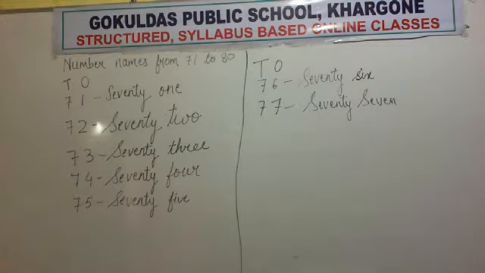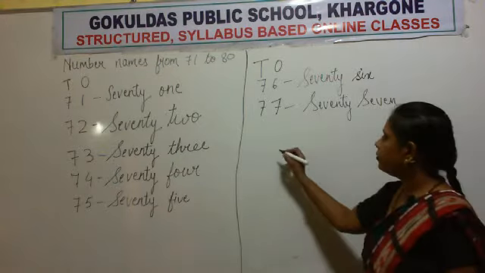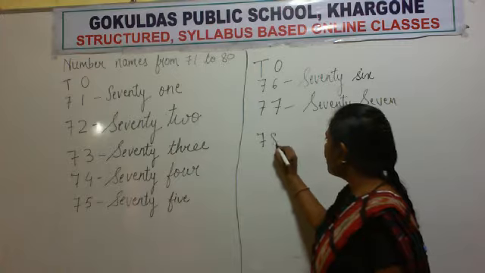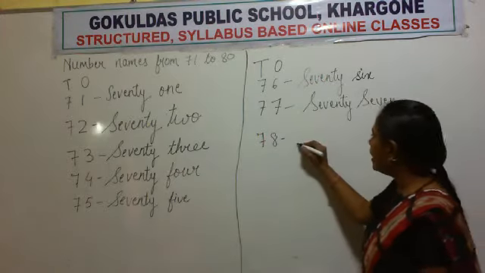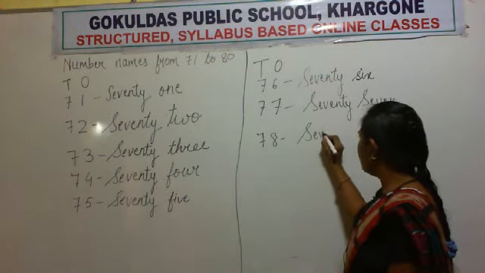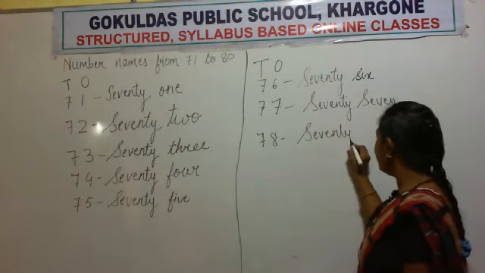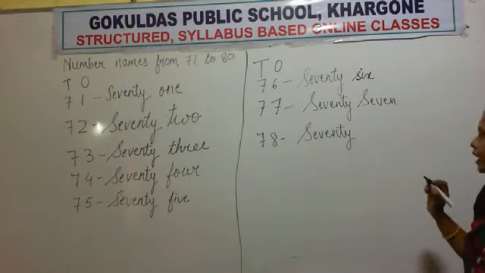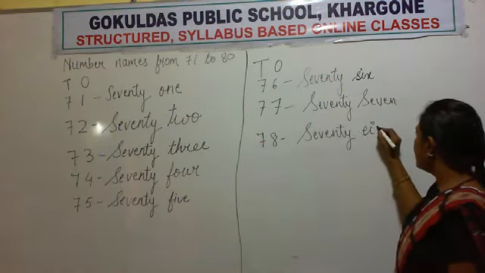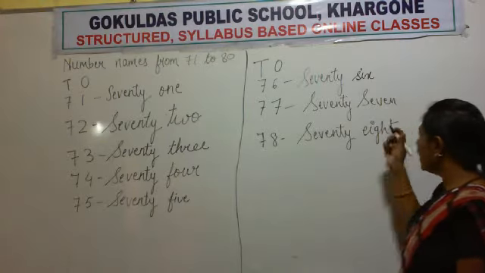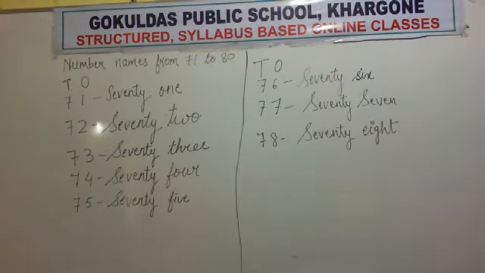After 77, 78. So first write the spelling of 70 again. S-E-V-E-N-T-Y. 78. What is the spelling of 8? E-I-G-H-T. 8. E-I-G-H-T. 8. 78.